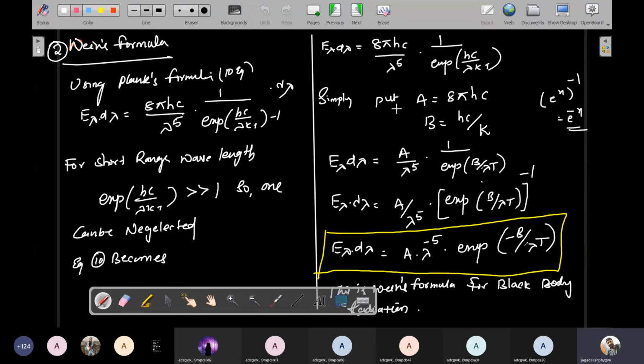What Wien did was simply take the constants in the above expression. h is a constant, c is a constant, 5 is also constant, 8 pi is a number, so this whole is a constant. He represented it by capital A, and hc by k is also constant, represented by capital B. He substituted the constants in the above equation, and finally got E lambda d lambda is equal to A into lambda power minus 5 exponential minus B by lambda T. That is called Wien's formula.